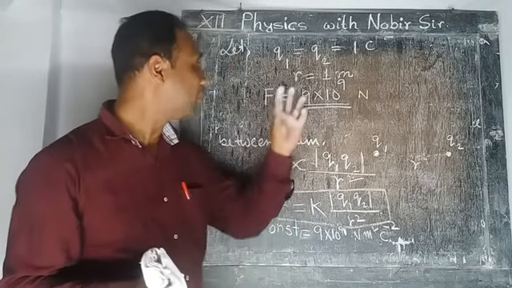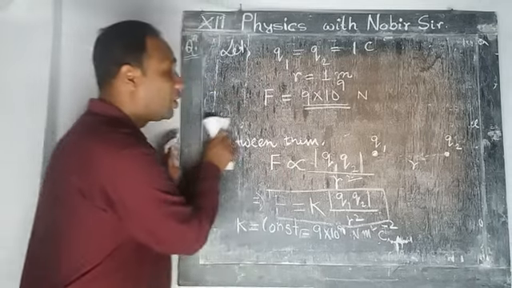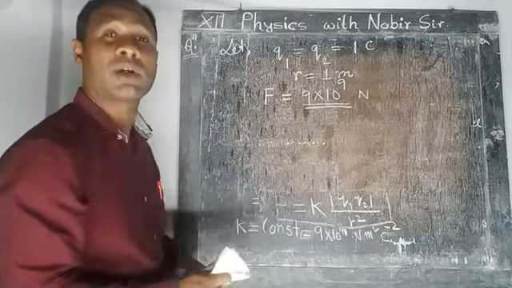Okay, this is the definition of 1 coulomb charge. I can write down this one. So from this concept you can write down. I think it is clear to you, did you understand?